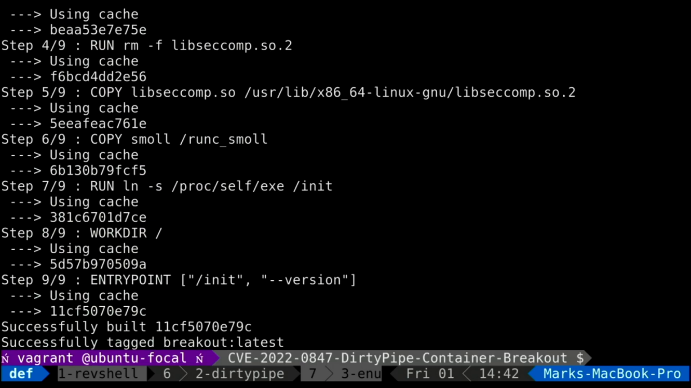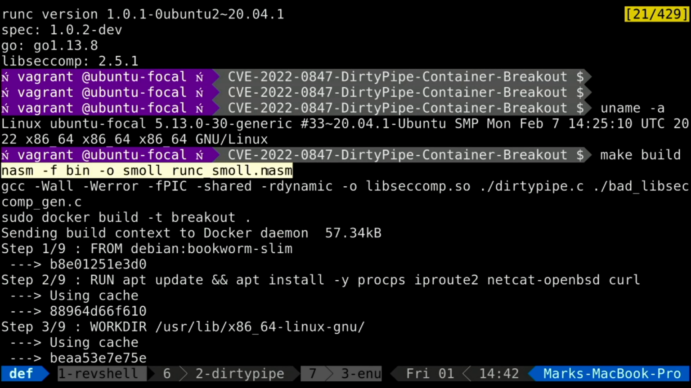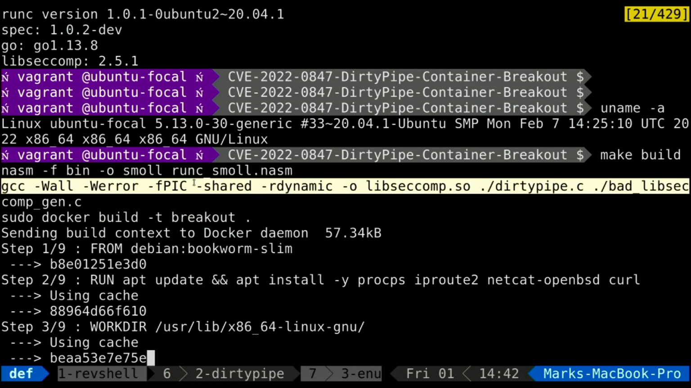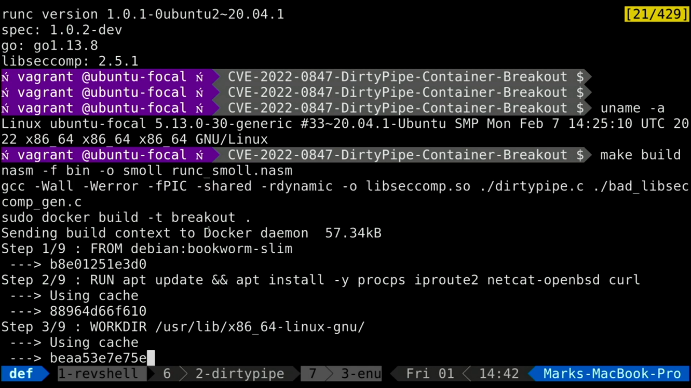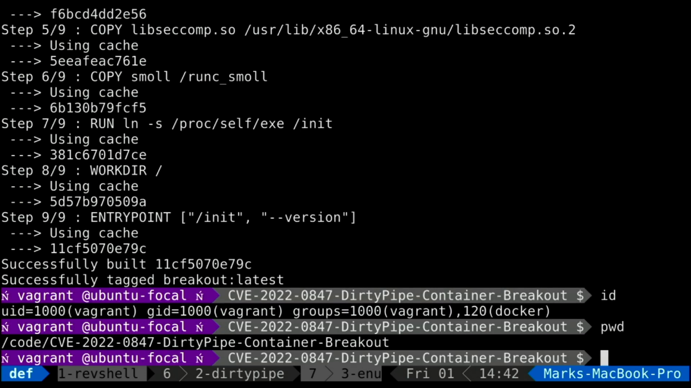All right, so let's build the things. We've compiled or assembled our runc spool pack here. We've messed with the seccomp as well, and then built everything into a container. Now, if we run this container, it should theoretically, hold on. Of course, we're vagrant, and we're in this mounted directory.